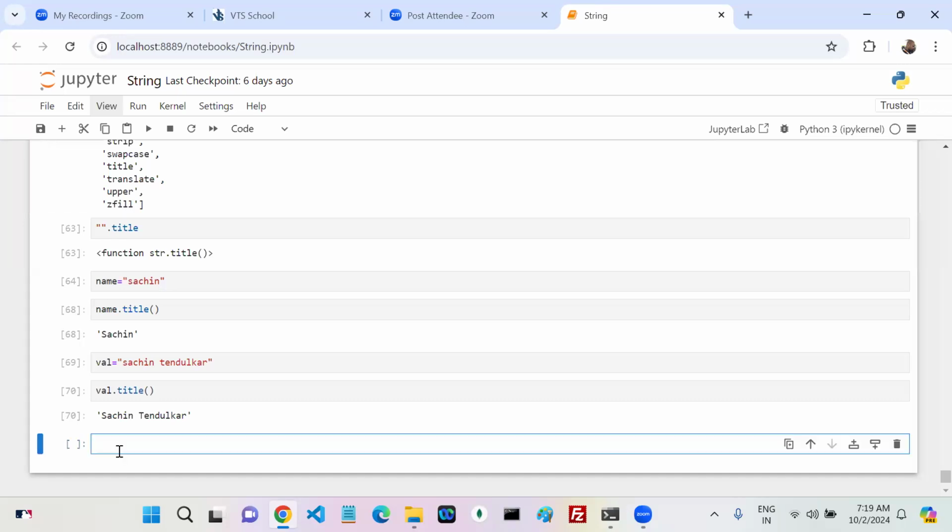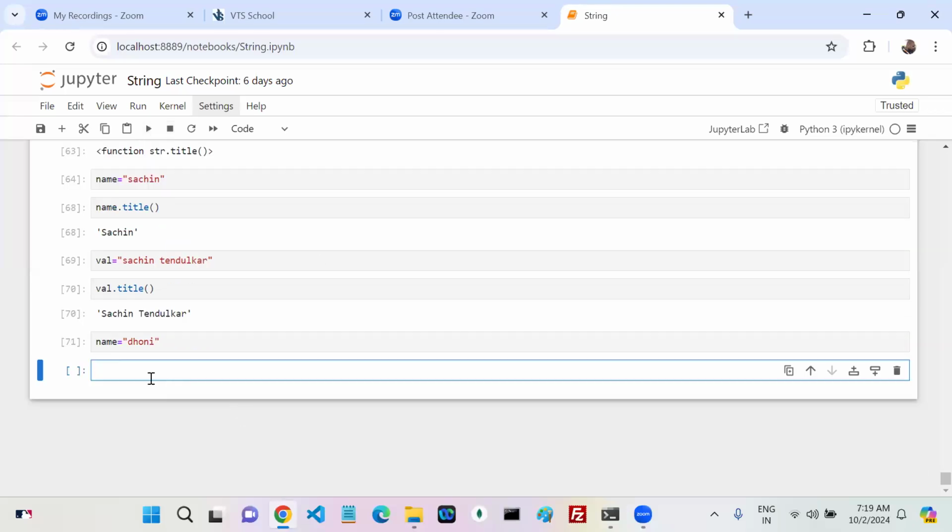Come on, how can we do it? My name equals to Dhoni, for example. Next one. Come on, what is the immediate step? Name is an object of string class. Tell me the next step. Come on, name dot zfill, right?